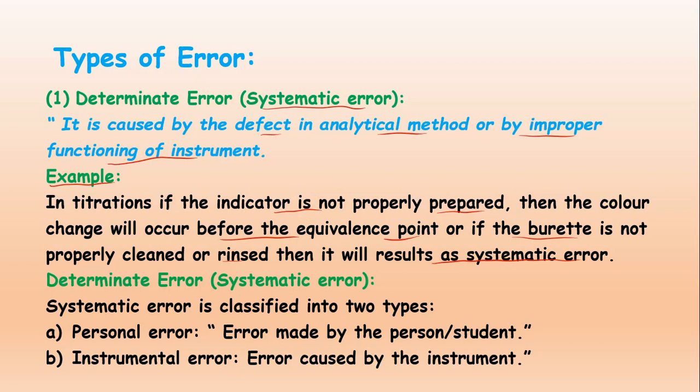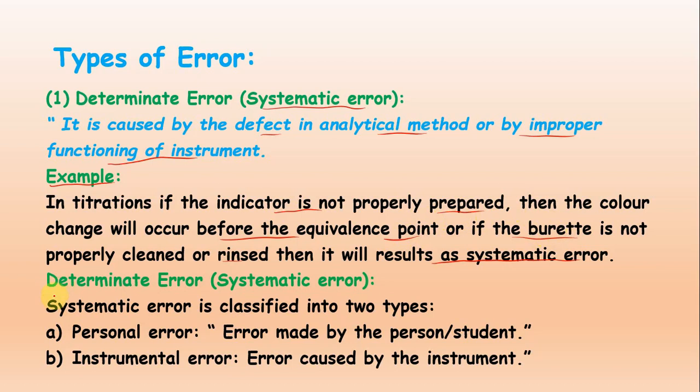If we do not prepare the indicator properly, it will not give the equivalence point, or the actual reading where the acid has reacted completely with the base. So there will be error. And the second point is that if we are not properly washing or cleaning the burette or pipette, it will affect the readings.